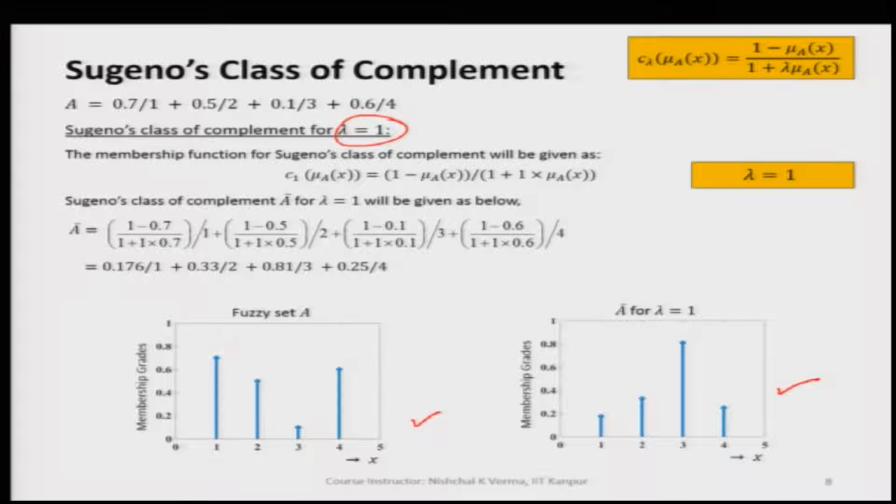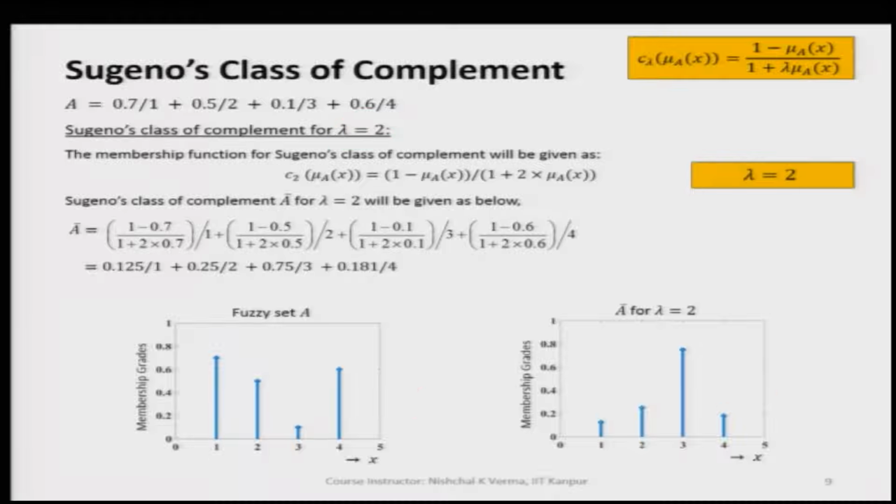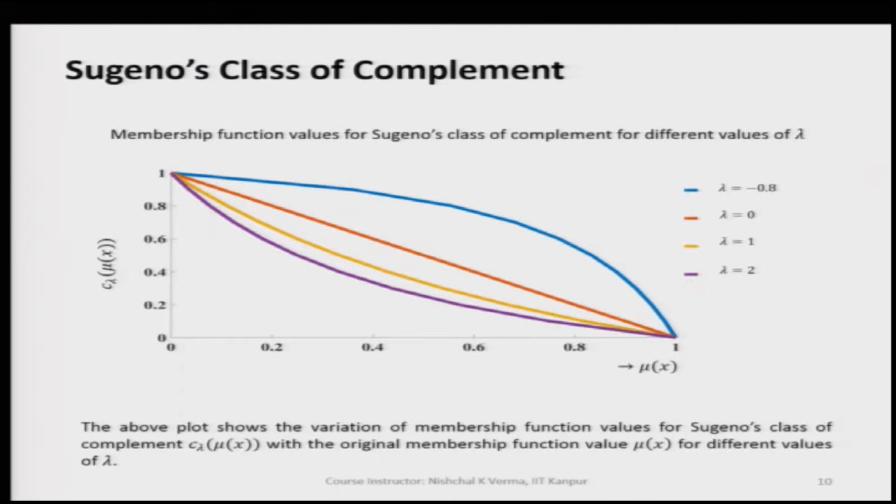So, this is C lambda, the complement operator here, the Sugeno's complement for lambda equal to 1, and then here for lambda equal to 2, we are getting the Sugeno's complement. So, this way we are getting 4 different fuzzy sets as Sugeno's complements for different values of lambda.